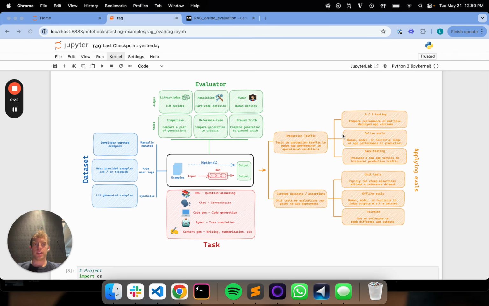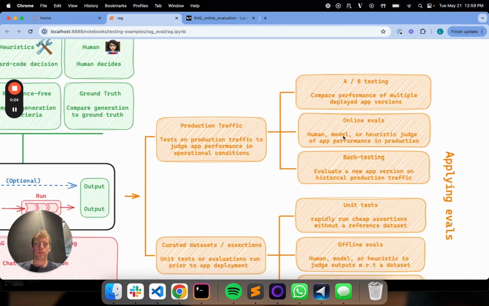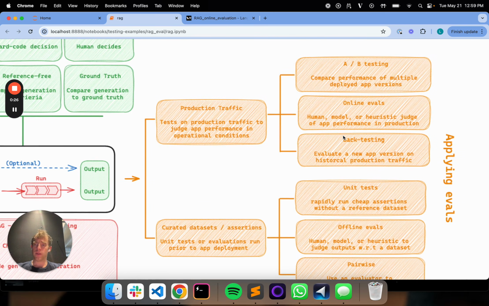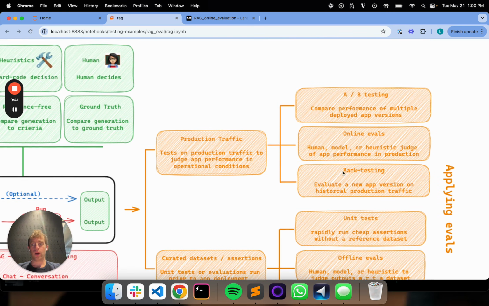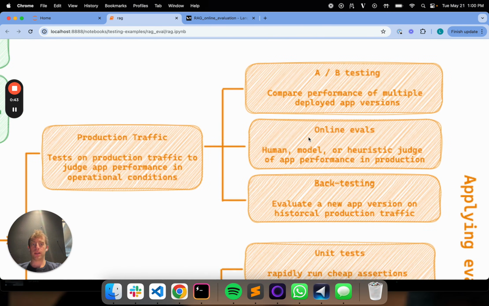And what I really want to draw your attention to over here is the differentiation in terms of how you can apply evals. You can apply evals on production traffic. So that's like I have an app in production, and as my app is running, I'm doing evaluations of some sort on it. Or, of course, I can also do evaluations on curated datasets or assertions, right? So online evaluations live in this top bucket, and you can really see it here. So basically, we're focused on production traffic. I have an app in production, and I'm evaluating something about that app while it's running.